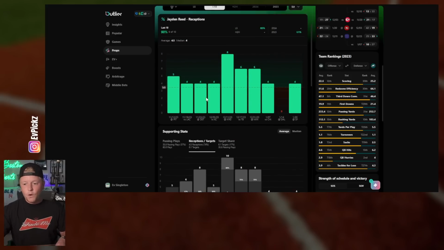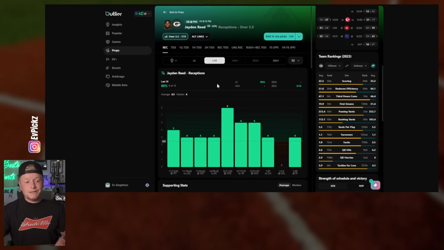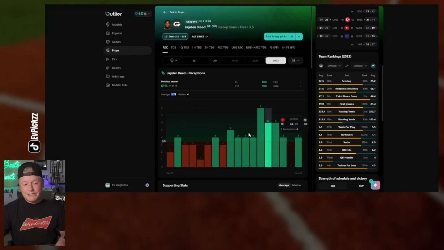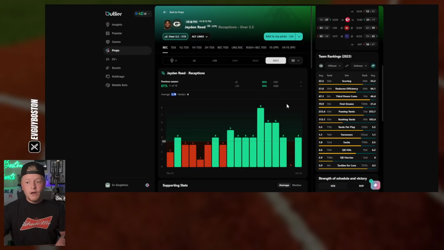So for him to catch 4 balls, 1 per quarter, does not seem all that outlandish. Averaged 4.5 receptions per game to close out the season last year. Hit the over in 61% of games, but you can see he definitely started to get going towards the back half of the year when the Packers started to get good. Why would they mess with what was working?